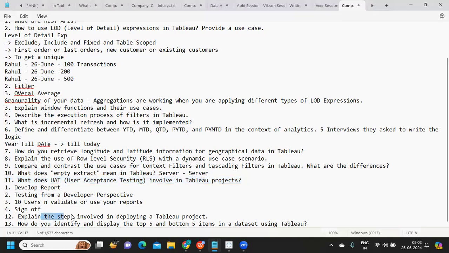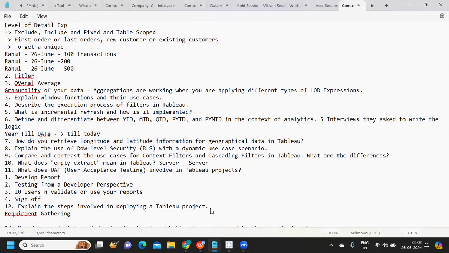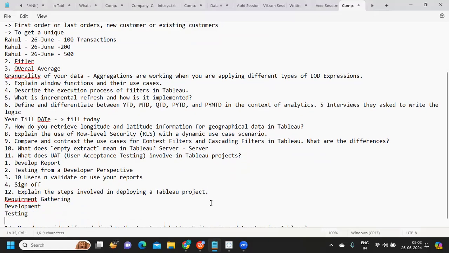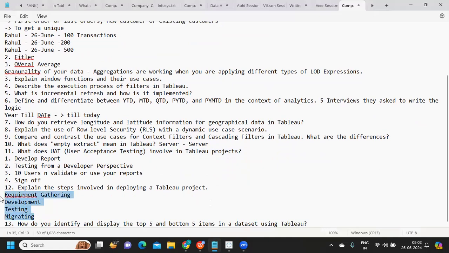So, explain the steps involved in deploying a Tableau project. I think we all know, first is requirement gathering, right? After that, development, again testing, and then migrating. So these are the steps in general that we can talk about for deploying a project.